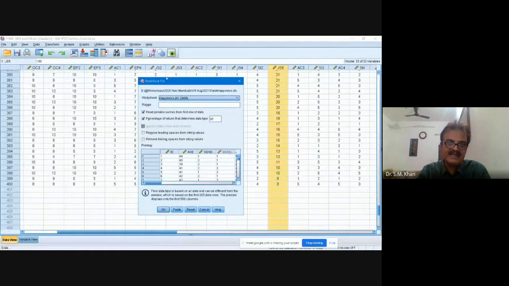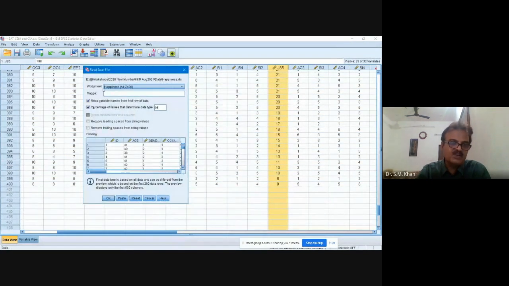Now there are certain criteria to open the file. Actually in the worksheet, there are a number of subsheets also. So it is very smart. It is asking whether you are interested in reading the data from this sheet. Fortunately, we have one sheet only, so my data is there. Now see, read variable names from the first row of the data.